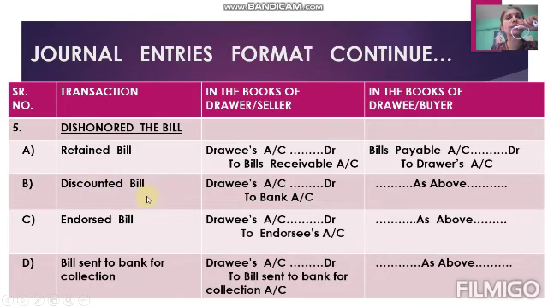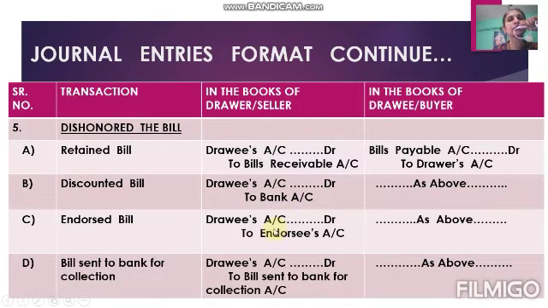That's why in case of discounted, drawee's account debit means drawer becomes the middleman. Drawer makes payment to the bank and collects the same amount from the drawee. So for the drawer, drawee becomes the debtor and bank becomes the creditor. So this entry is debtor's account debit to creditor's account. From the drawer's point of view, drawee is debtor and bank is his creditor. That's why the entry is drawee's account debit to bank account. Same is there for endorsement.